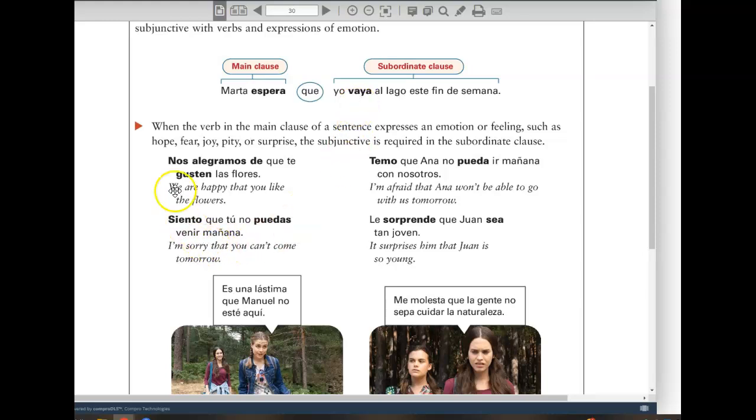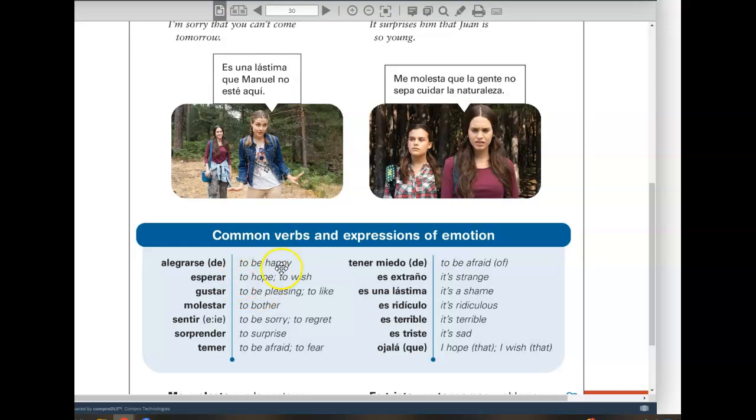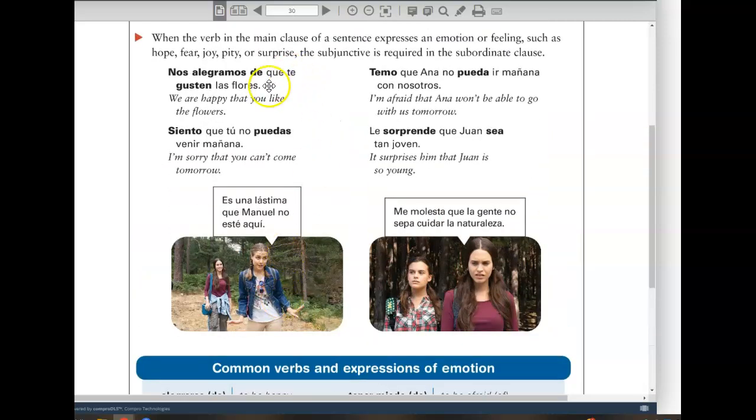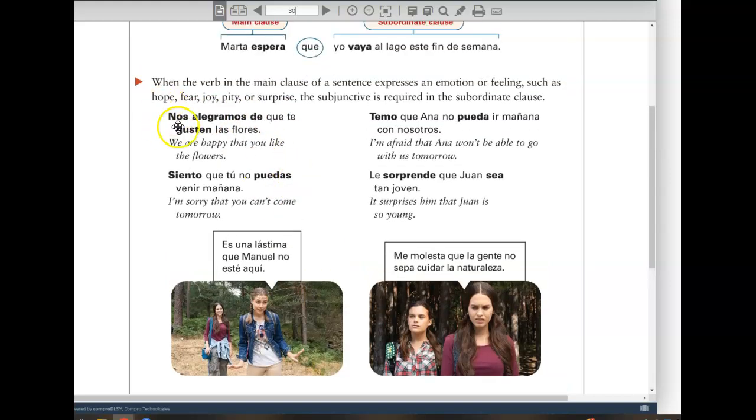Taking a look at some examples. Nos alegramos, we are happy, de que te gusten las flores, we are happy that you like the flowers. This is an expression of joy, and the subjunctive is used. You can see the verb gustar is conjugated in the subjunctive. Siento que tú no puedas venir mañana. Sorry that you cannot come tomorrow.